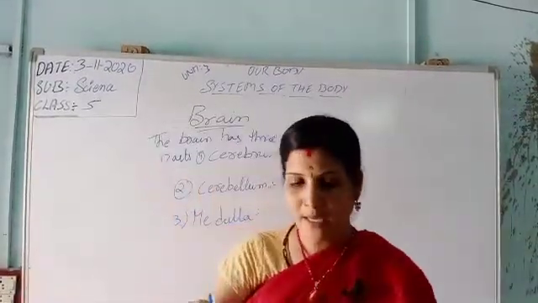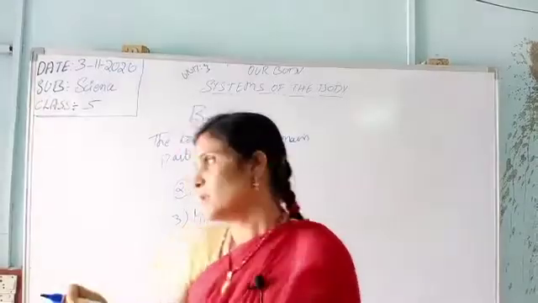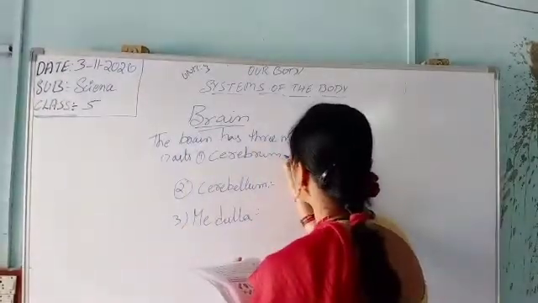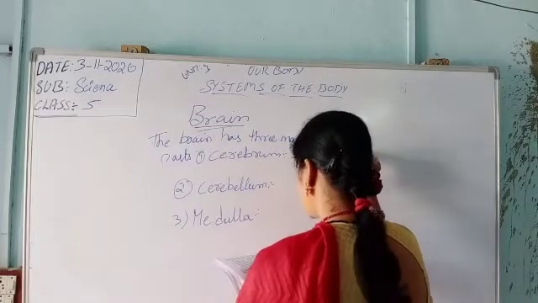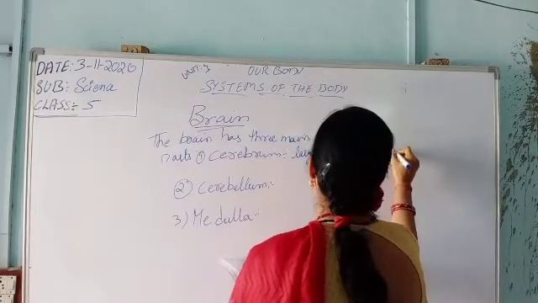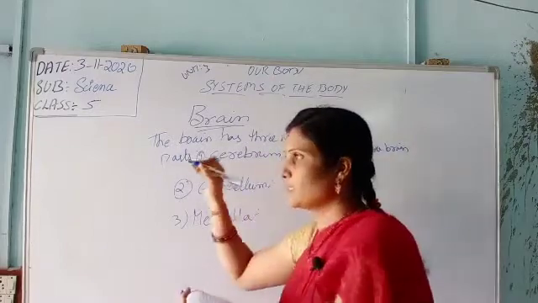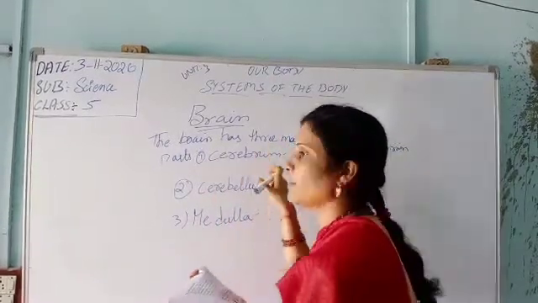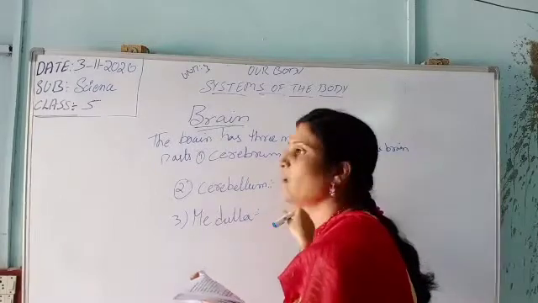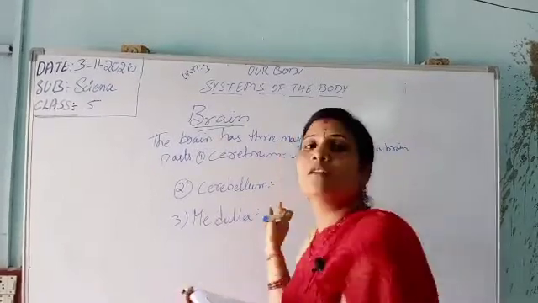It is the main, largest part of the brain. So what is the cerebrum? It is the largest part of the brain. Listen carefully, we are learning about the brain. What is the cerebrum? It is the largest part of our brain.